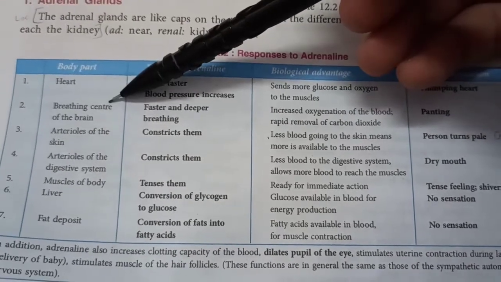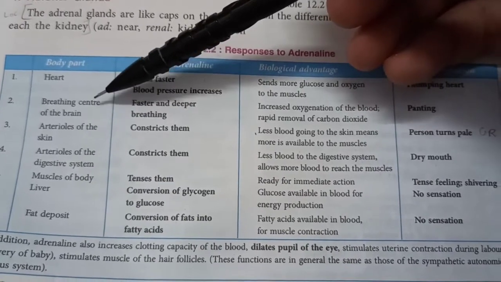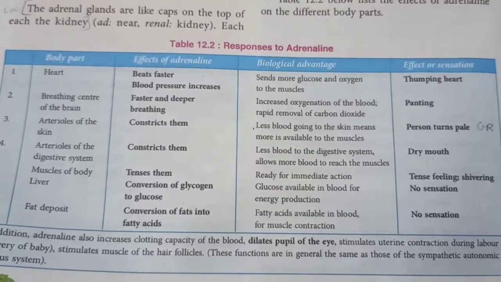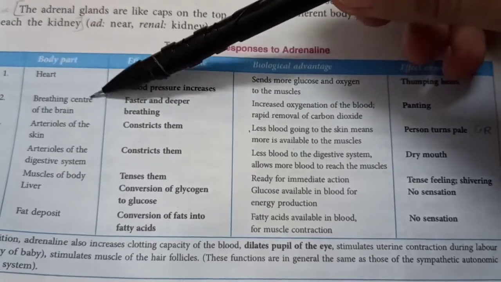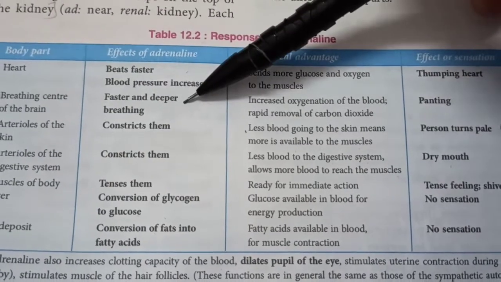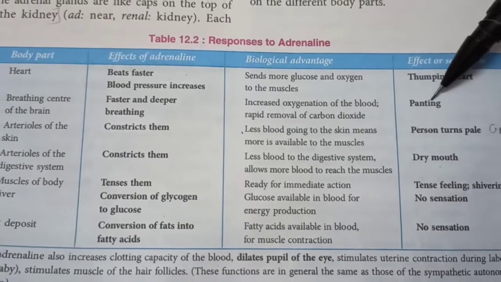Next, the breathing center of the brain is activated by adrenaline. This breathing center is located in the medulla oblongata of the brain. So what would happen is that we would start breathing fast and deeply. This will increase the oxygenation of the blood and rapid removal of carbon dioxide, and we feel it as panting,